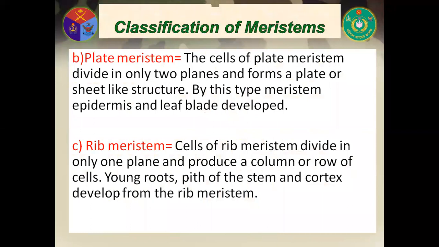Then plate meristem. The cells of plate meristem divide in only two planes and form a plate or sheet-like structure. By this type of meristem, epidermis and leaf blade develop. Now, rib meristem. Cells of rib meristem divide in only one plane and produce a column or row of cells. Young roots, stem and cortex develop from the rib meristem.